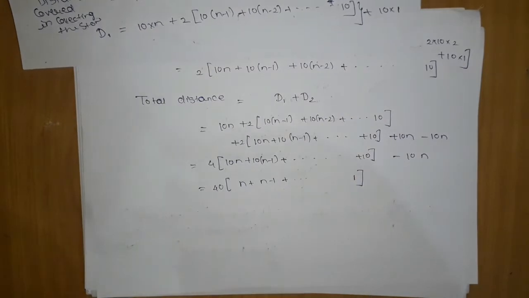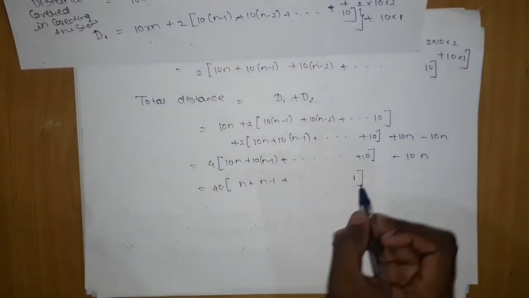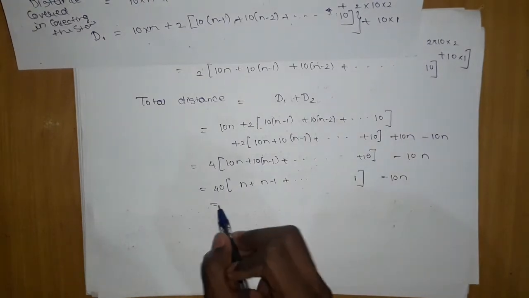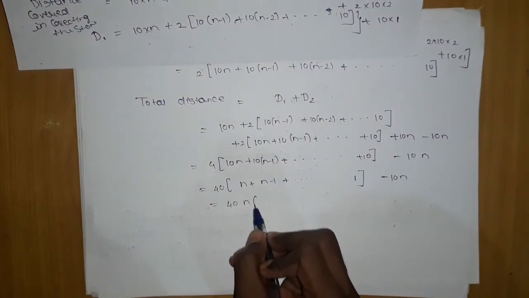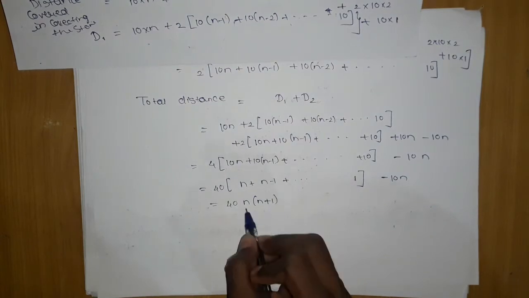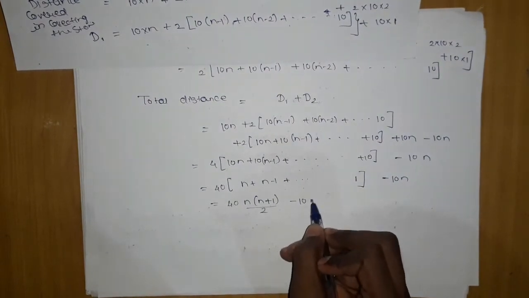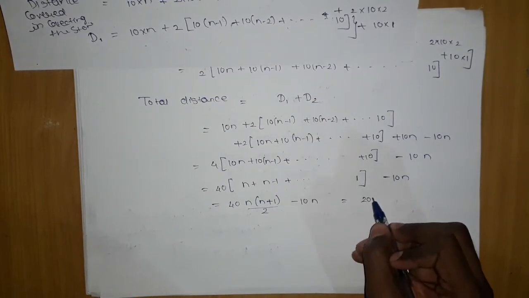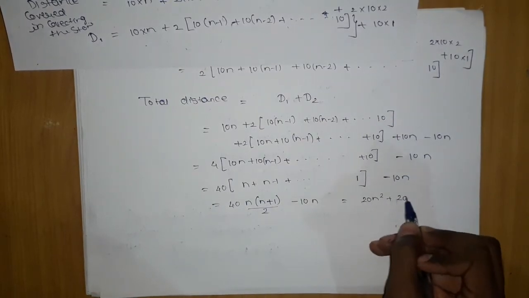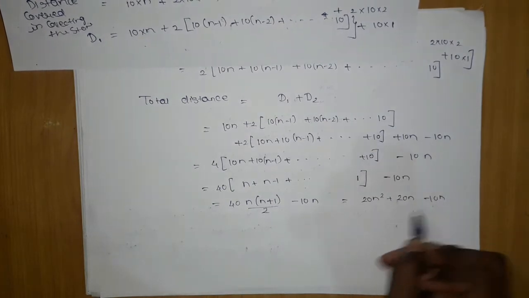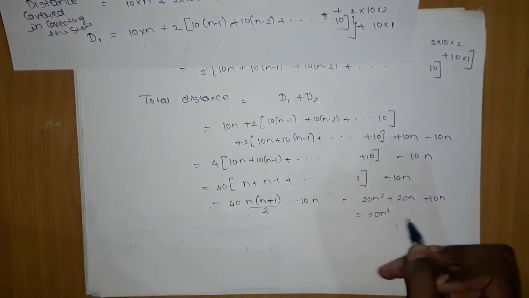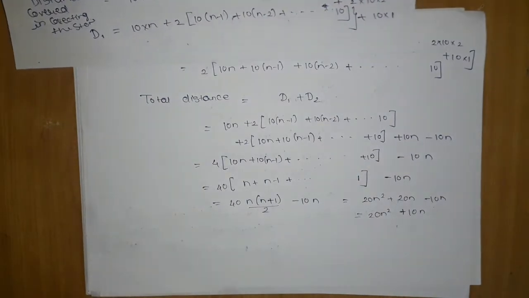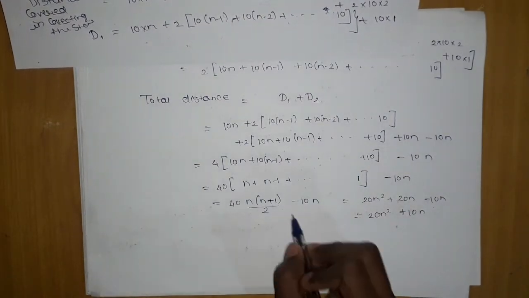Here there are n terms. So what is the sum of n terms? It is nothing but 40 into n into n plus 1 by 2 minus 10 into n. Now what will be the next step? 20 will cancel out, giving me 20 n square plus 20 n minus 10 n. This will become 20 n square plus 10 n. So here you have seen that we got the total distance.